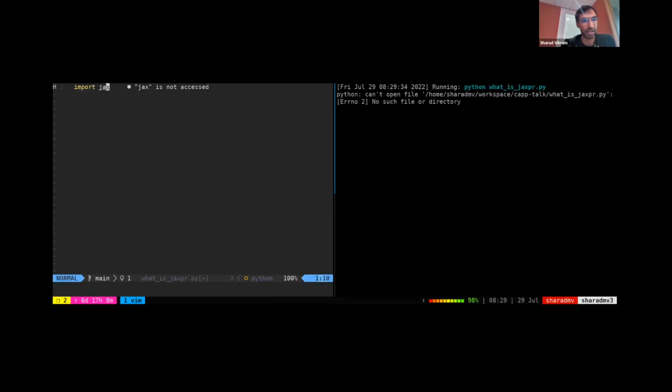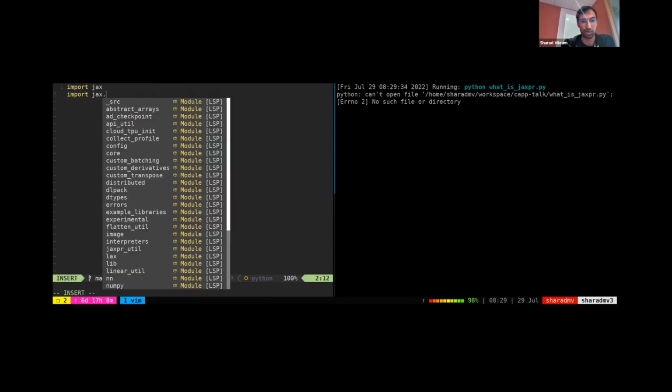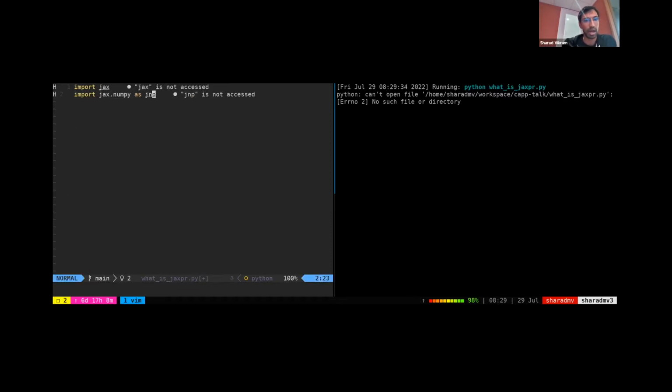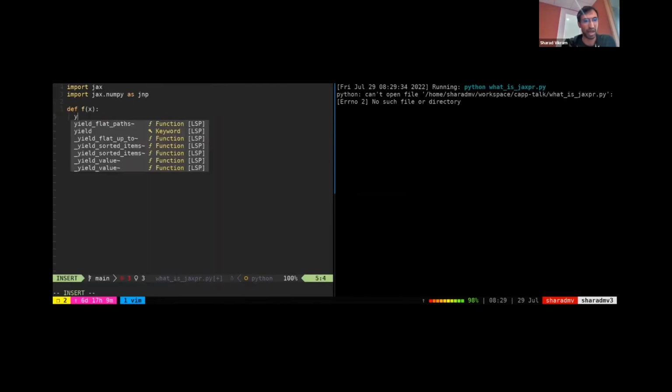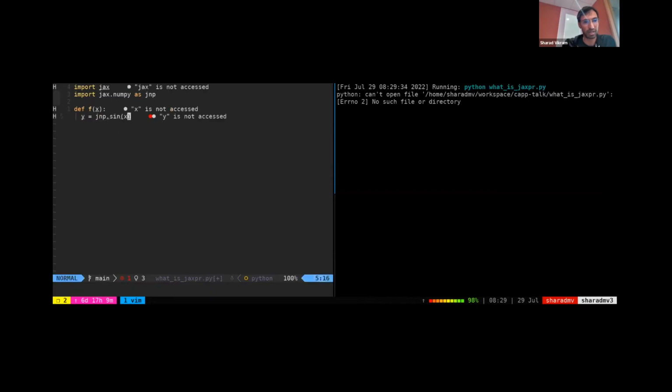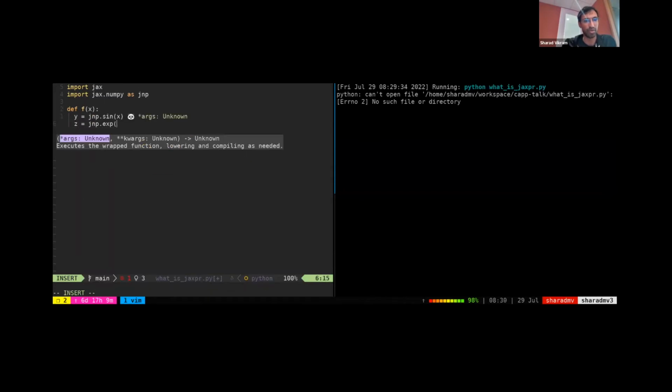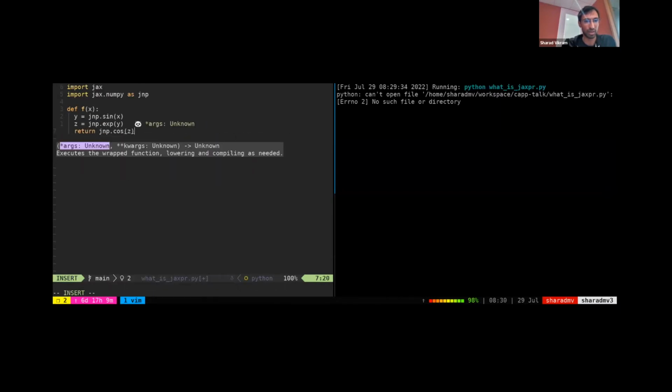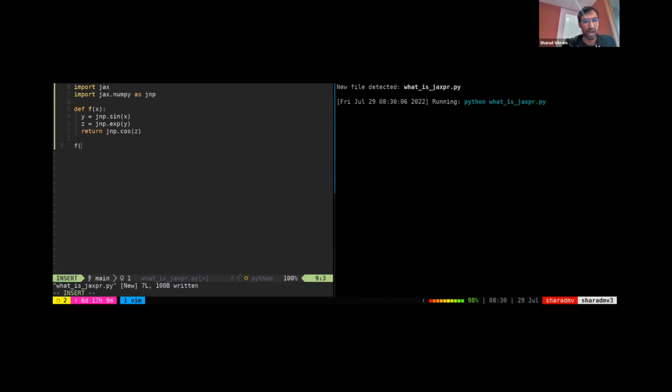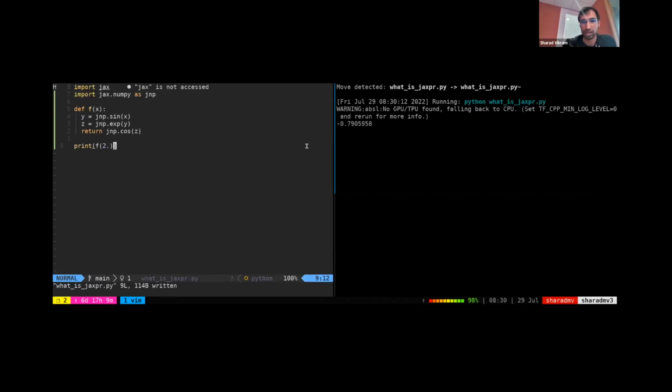So I'll import jax, and I'll import JAX's wrapped NumPy. And I'll write a really simple function. This one will just take x. We'll take the sine of x, we'll take the exp of y, and then we'll return the cosine of z. Really simple function, and in JAX, we can just run it, as we're just applying a series of operations to 2. And you can see here, it spits out a value.